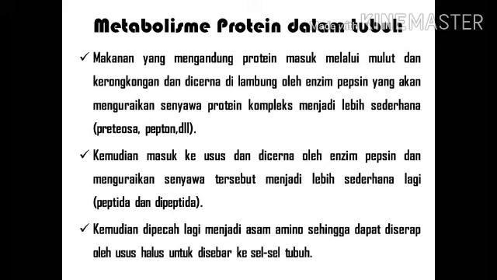Then it enters the intestine and is digested by enzymes that decompose these compounds to be even simpler, like peptides and dipeptides. Then it is further broken down into amino acids so that it can be absorbed by the small intestine to be spread to body cells.